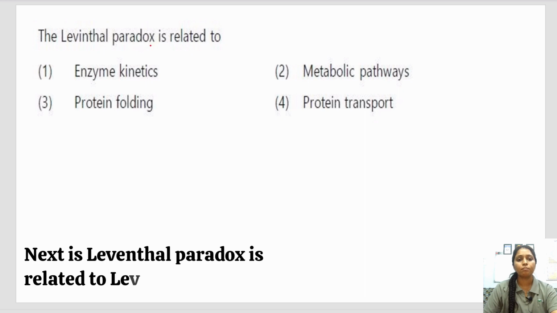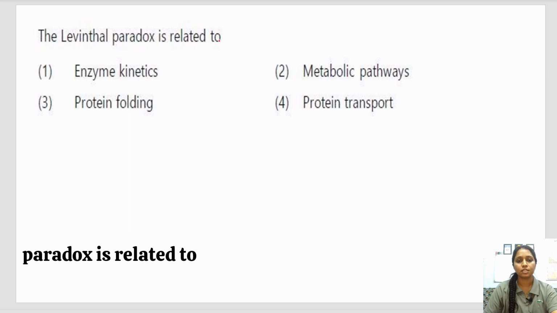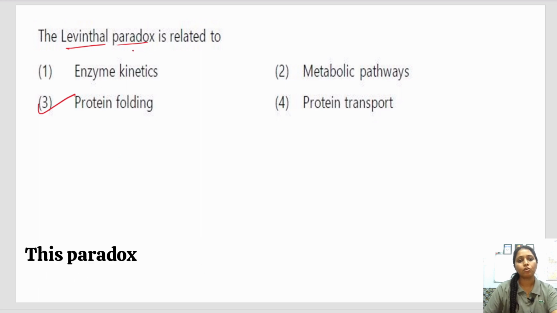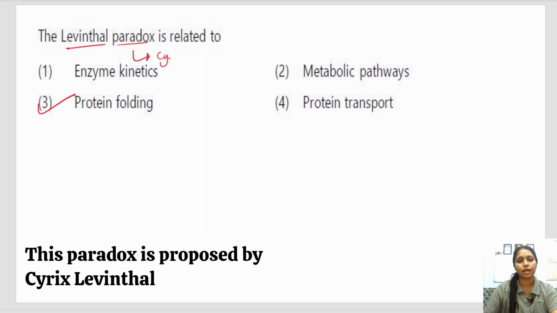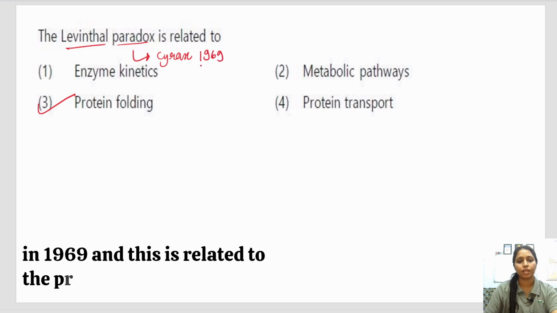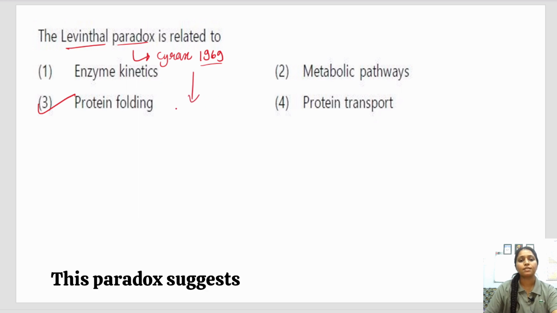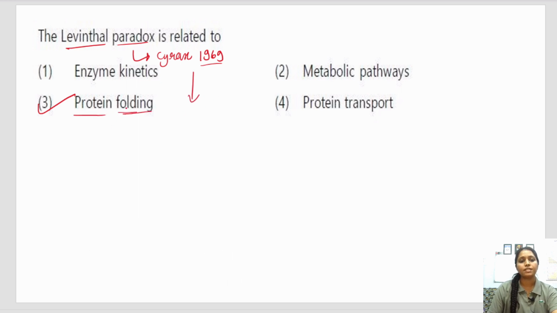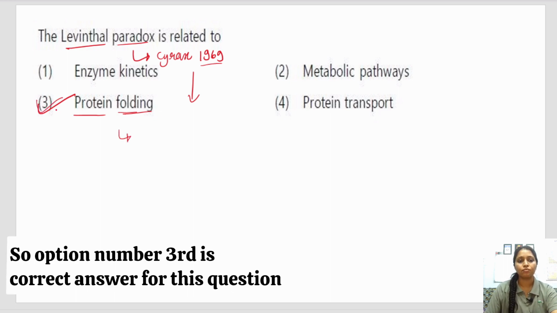Next is: Levinthal paradox is related to. This paradox is related to protein folding. This paradox was proposed by Cyrus Levinthal in 1969, and it is related to protein folding. This paradox suggests that protein folding is not a random process, it is a specific pathway. So option number third is the correct answer for this question.